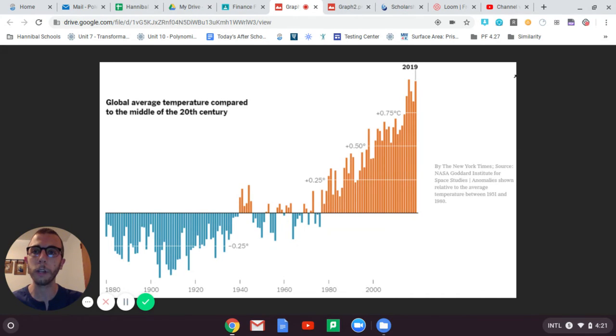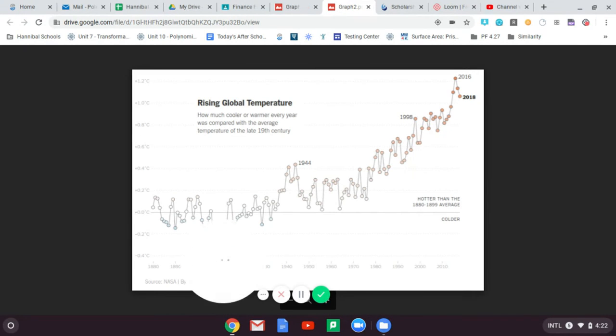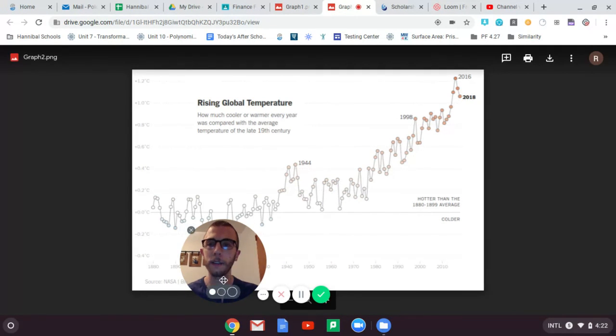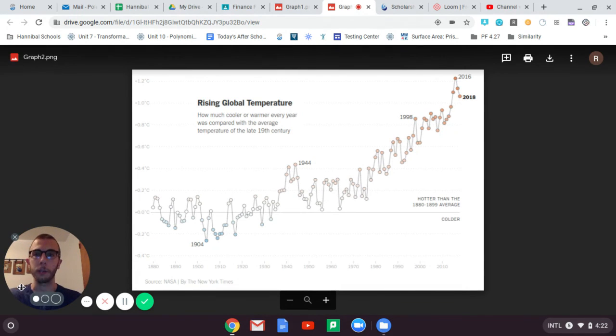Okay, but before you do that, one of your critical thinking questions involves a second graph, which I did link into the assignment. That graph is over here. Okay, this is the second graph that you are asked to look at and make some comparisons between. So this has a very similar idea.